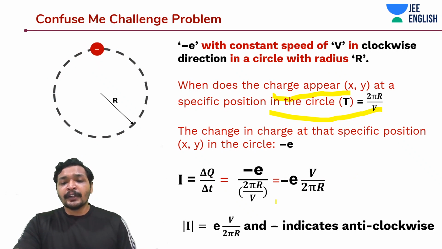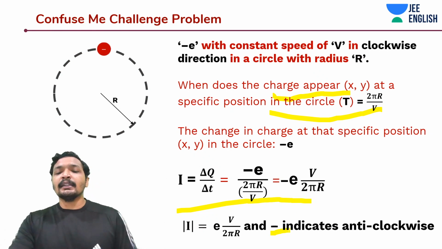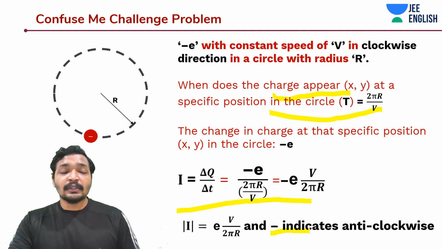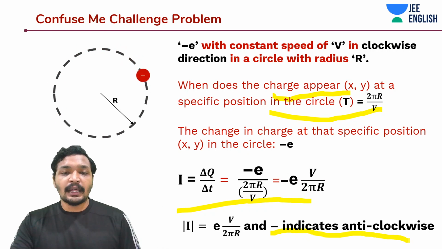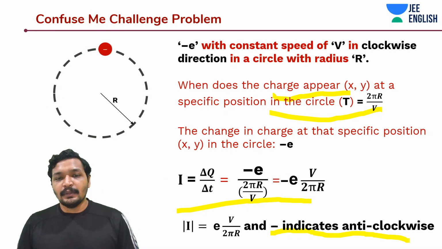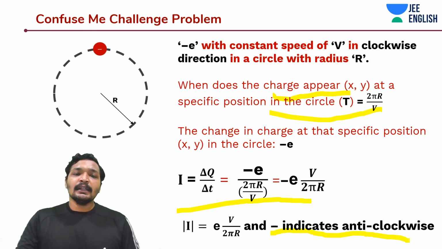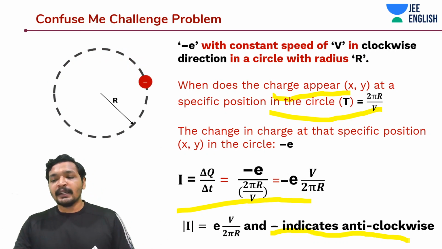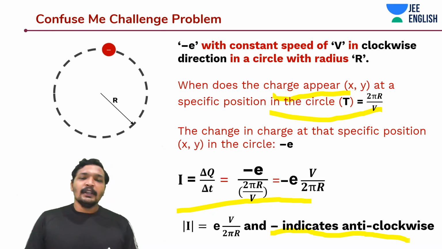And if you do it numerically, you will get a minus for the value of current, minus E into V by 2 pi r, which indicates that the current is in the opposite direction, anti-clockwise, if the minus E is moving in the clockwise direction. Pretty intuitive, pretty easy, nothing complicated, but a very hypothetical and very interesting problem.